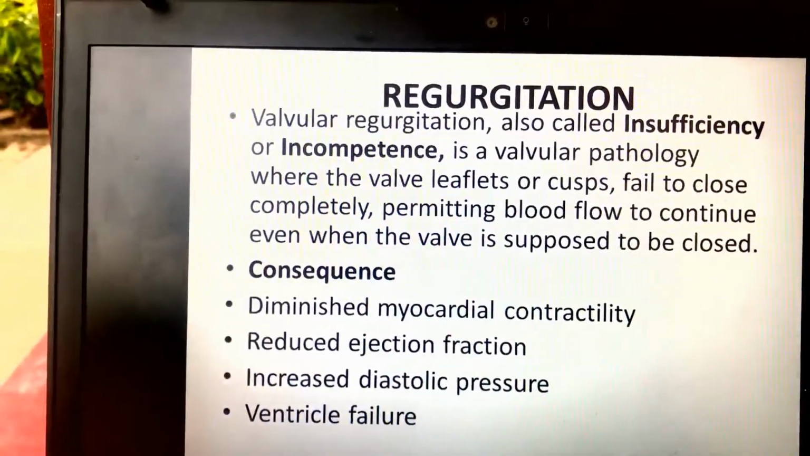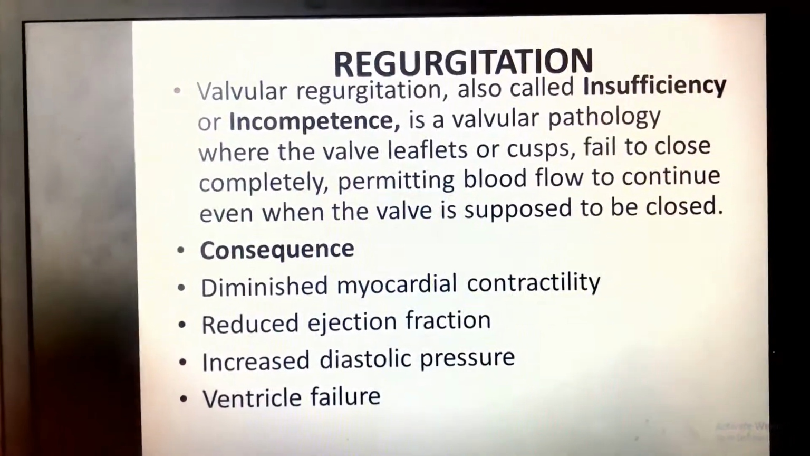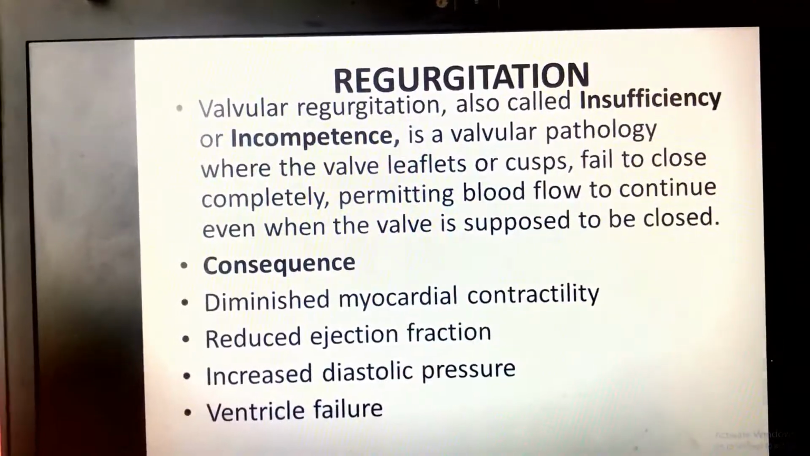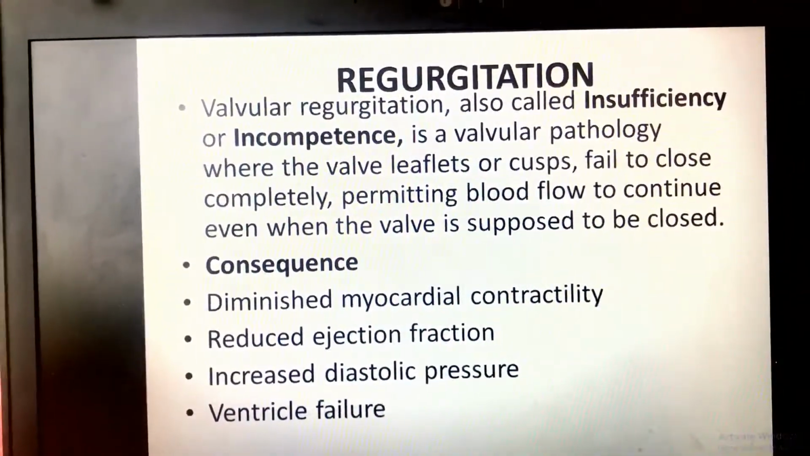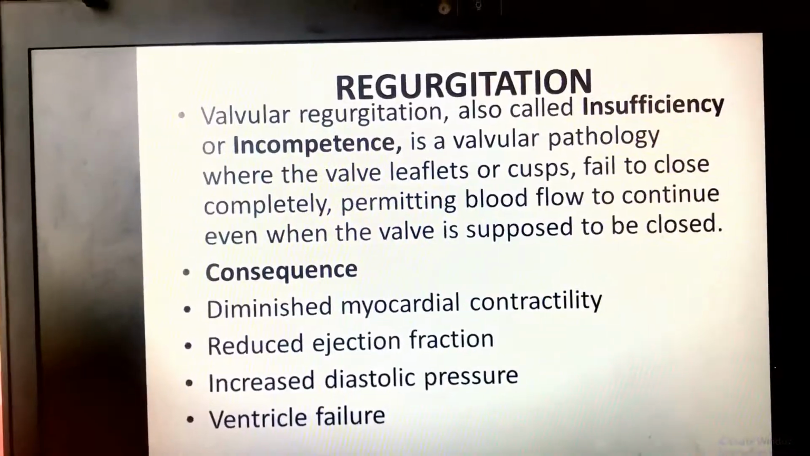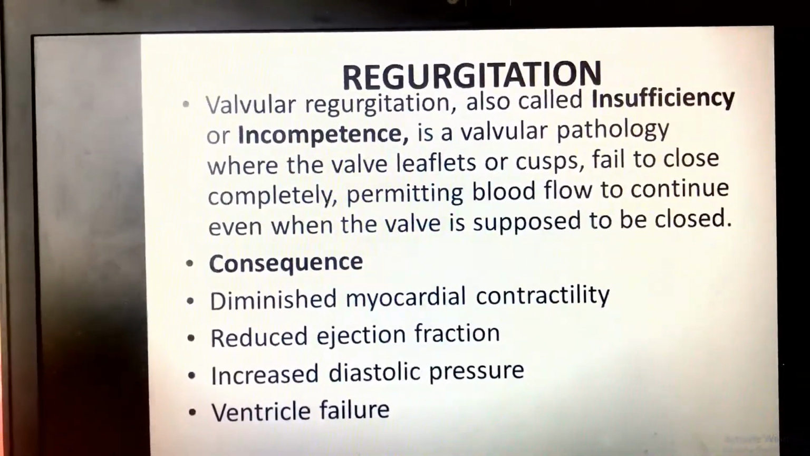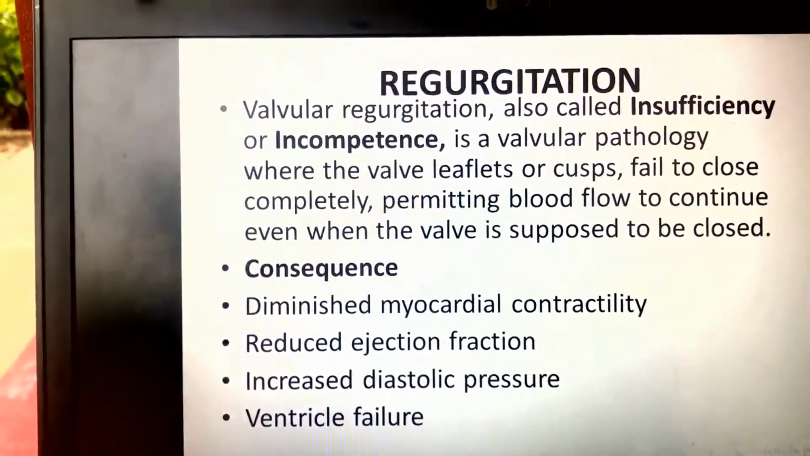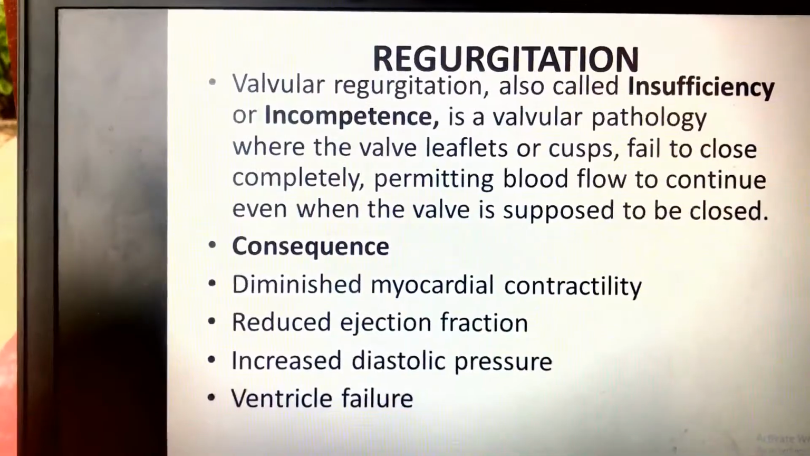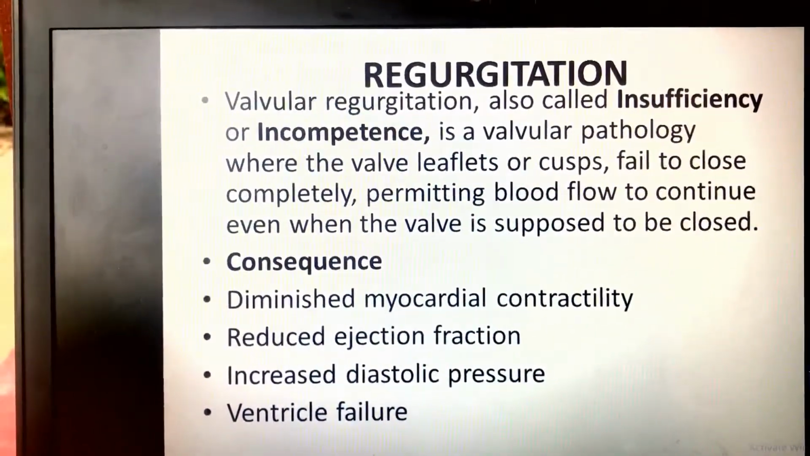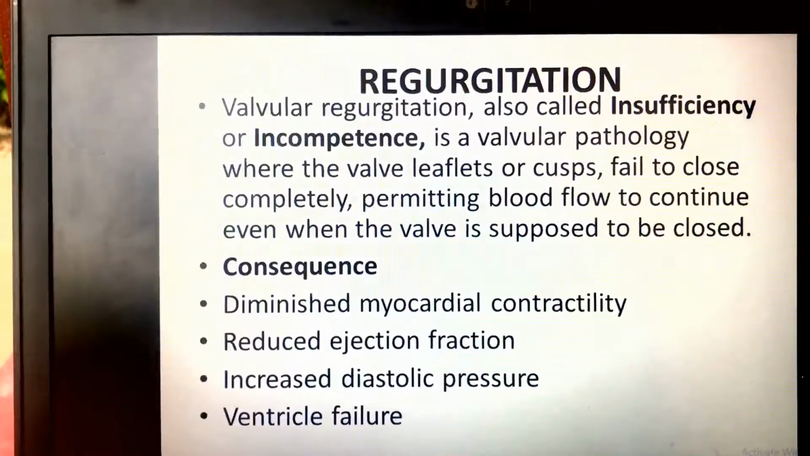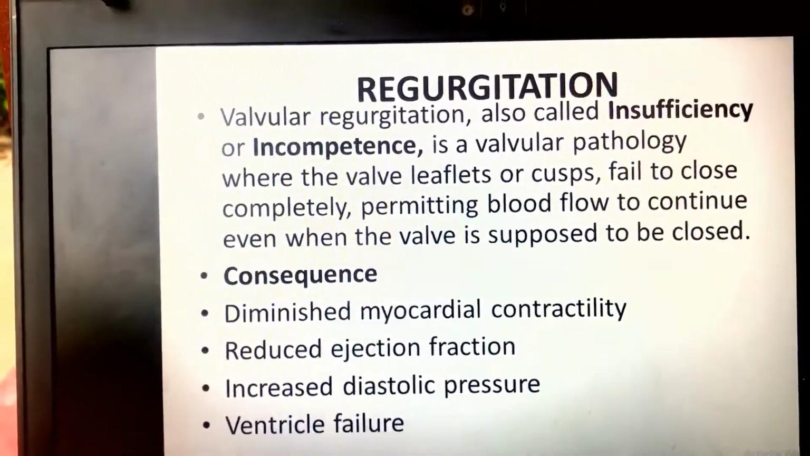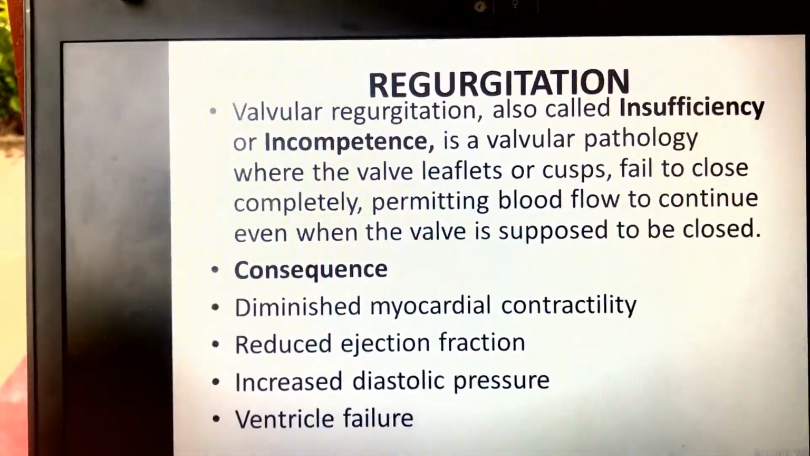What we call regurgitation. Regurgitation is the opposite of stenosis. Valvular regurgitation, also called insufficiency or incompetence, is a valve pathology where the valve leaflets or cusps fail to close completely, permitting blood flow to continue even when the valve is supposed to be closed. This is the opposite of stenosis, because during stenosis the valve does not open correctly, but in regurgitation the valve opens but does not close properly.